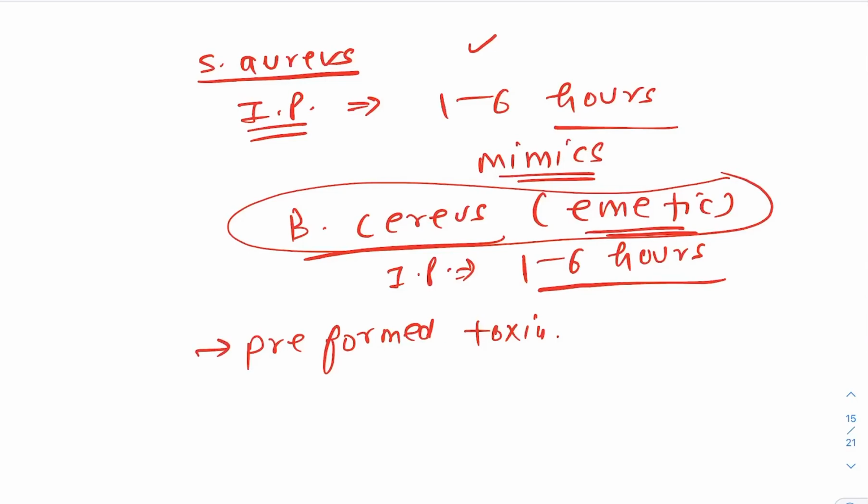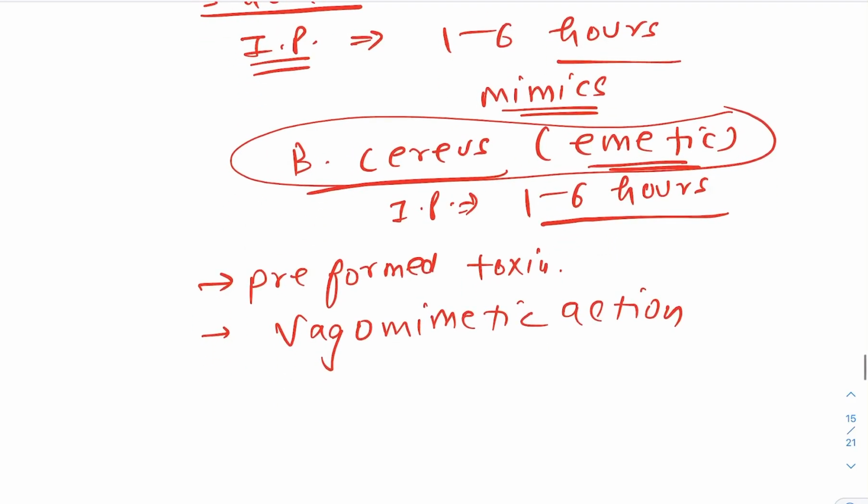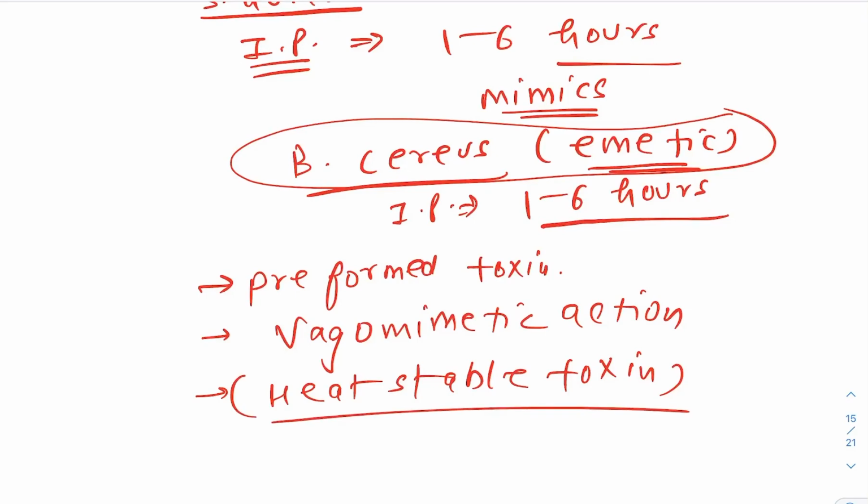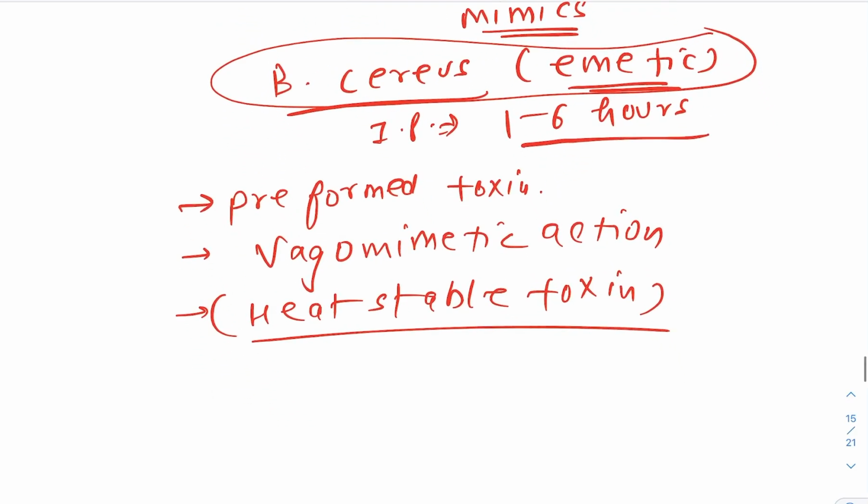Then how does it act? It has a vagomimetic action, and this appears to stimulate intestinal peristaltic activity. So it has vagomimetic action. Other than that, is it heat stable or heat labile? Remember, guys, it is a heat stable toxin. Even though you heat up the food, it will not go. It's a heat stable toxin. This also you need to remember.